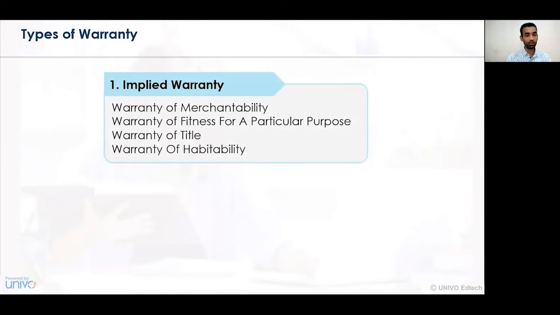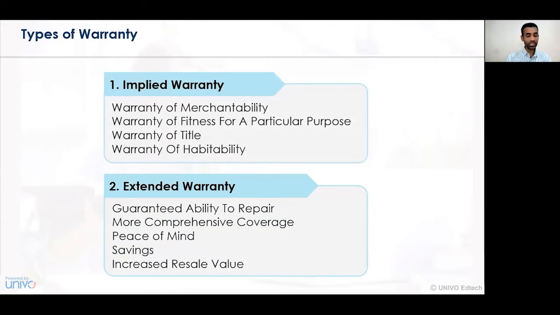Now let us understand the various types of warranty. Number one, the implied warranty. There is always an association of an implied warranty as to the warranty of merchantability of goods. Number two is the warranty of fitness for a particular purpose. Number three, the warranty as to the implied title of goods and services. And lastly, the warranty of habitability in cases of an extended warranty.